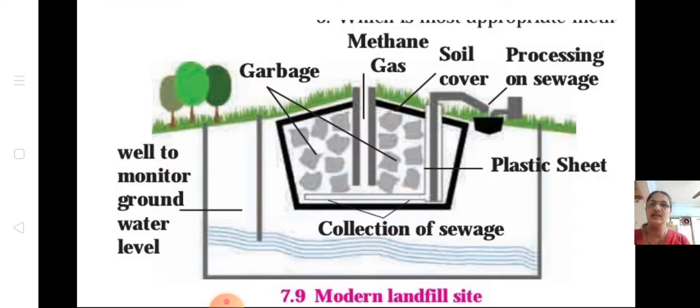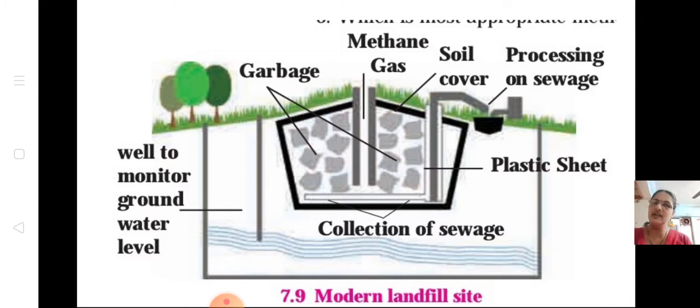You can see the figure. Actually, children, this is given in your textbook as modern landfill site. Even in the exam, if it comes, you write it as modern landfill site, but actually sewage water is not there in modern ones. You just omit that sewage water, just see the pit.